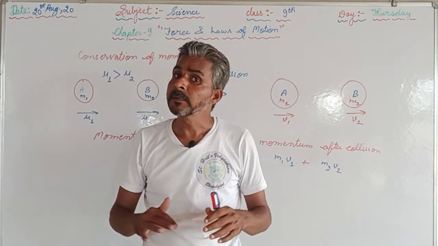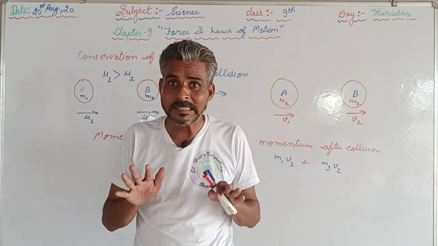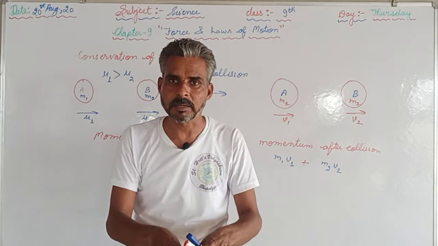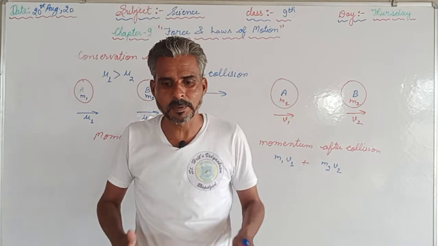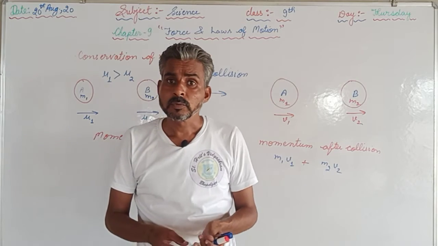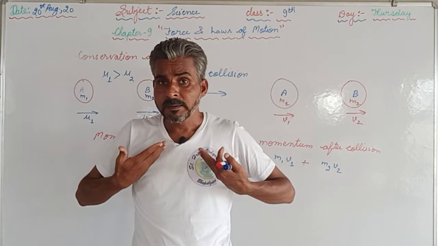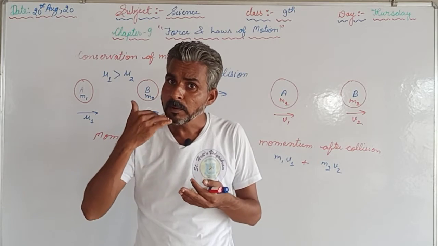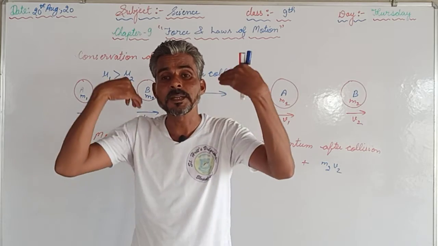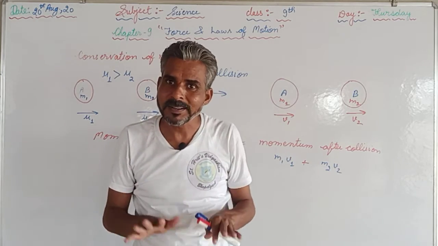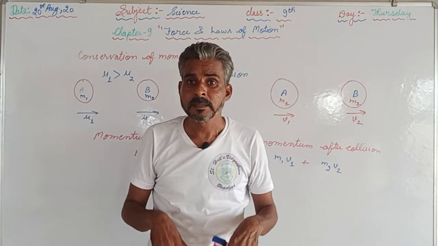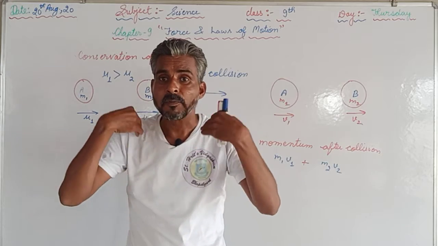As soon as the bus comes to rest, the part of my body which is in direct contact with the bus also comes to rest. But the upper part which is not in contact is in motion. Due to inertia of motion, my upper part tends to stay in motion, whereas my lower part has come to rest. That's why when the brakes are applied, I fall in the forward direction.